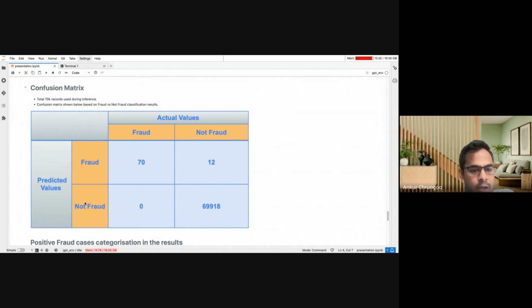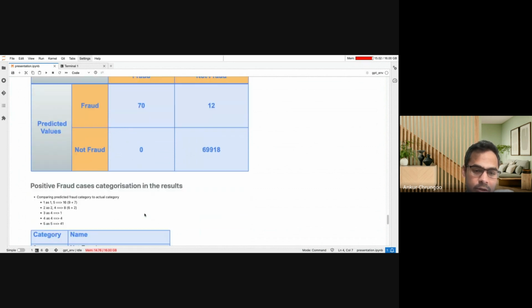Then we have a set of results over here. Because we have 70K records used during inference, we have shown this confusion matrix, which says that all 70 fraud cases in that data set were identified as fraud. And there were certain not fraud cases in the actual data which were identified as fraud. There are only 12 such cases in the total data set of around 70,000 transactions.